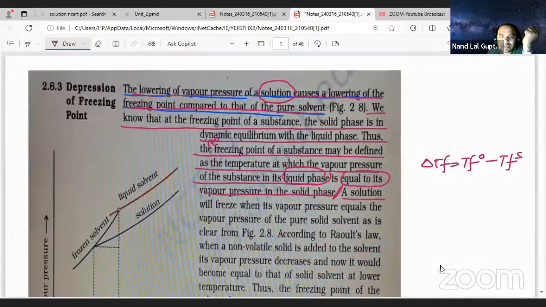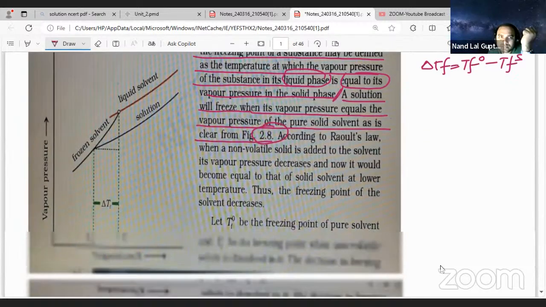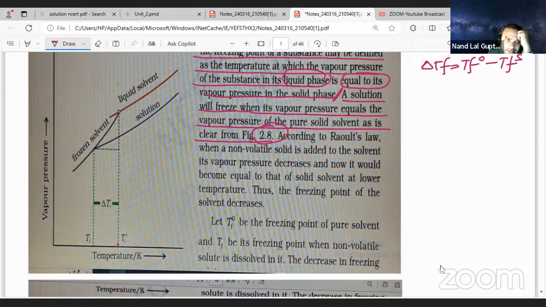Now, a solution will freeze when its vapor pressure equals the vapor pressure of the pure solid solvent, as is clear from figure 2.8. You see the vapor pressure of the pure solvent; this is the temperature they are talking about. It freezes at a higher temperature. Now when the non-volatile solute is added, it freezes at a slightly lower temperature.